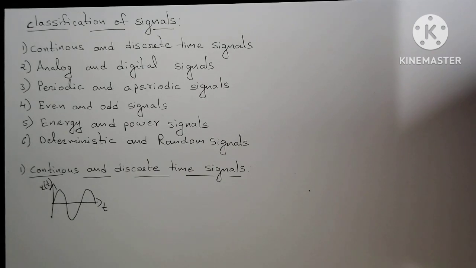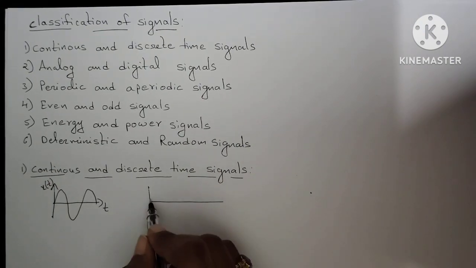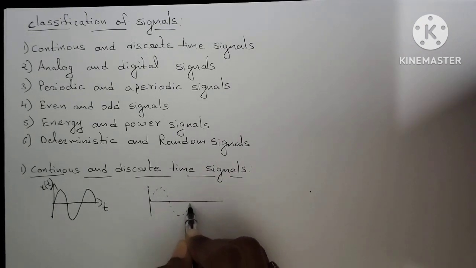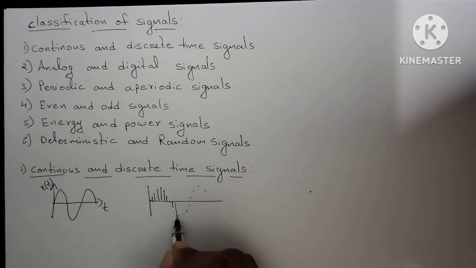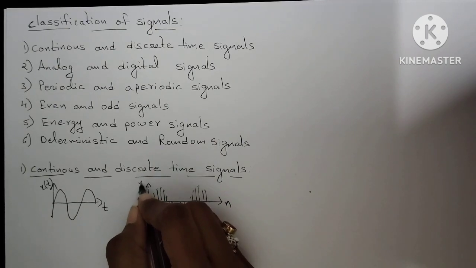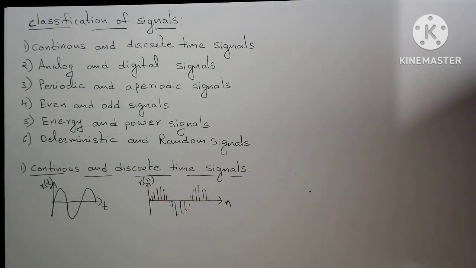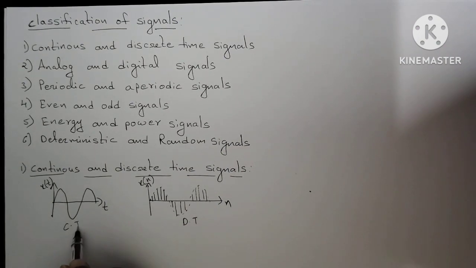Whereas a discrete time signal is nothing but the signal which varies only at regular intervals of time. That means discrete or regular intervals of time. So this is a discrete type of signal. These are discrete intervals, or we call them discrete instants of time. This is represented as n and this is represented as x of n. So this is a discrete time signal and this is a continuous time signal.